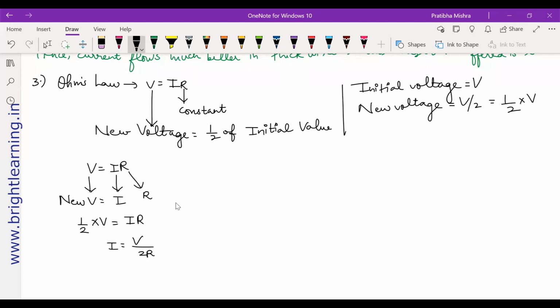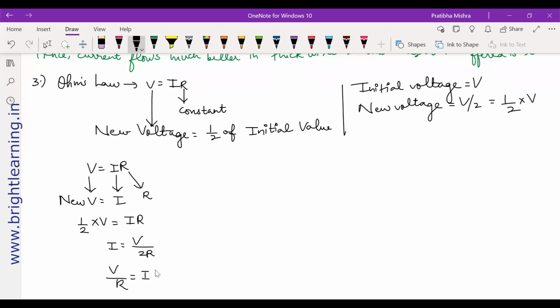This is the value of I. What is V by R? Current. Right? So can you replace it with that? It is nothing but half of the current is flowing. Okay. Half of the current is flowing. Did you get the answer here? Yes. You got your answer.